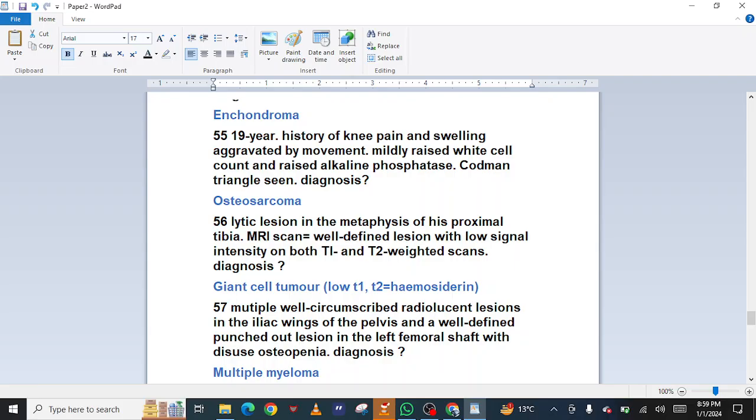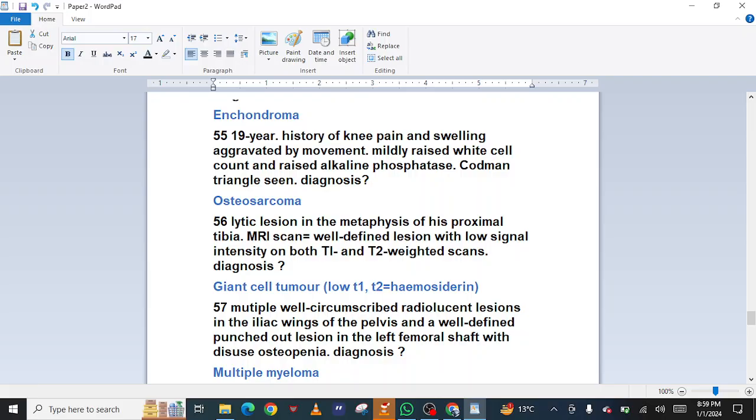55. 19-year history of knee pain and swelling aggravated by movement. Mildly raised white cell count and raised alkaline phosphatase. Diagnosis: osteosarcoma. 56. Lytic lesion in the metaphysis of his proximal tibia. MRI scan: well-defined lesion with low signal intensity on both T1 and T2 weighted scans. Diagnosis: giant cell tumor. 57. Multiple well-circumscribed radiolucent lesions in the iliac wings of the pelvis and a well-defined punched-out lesion in the left femoral shaft with disuse.